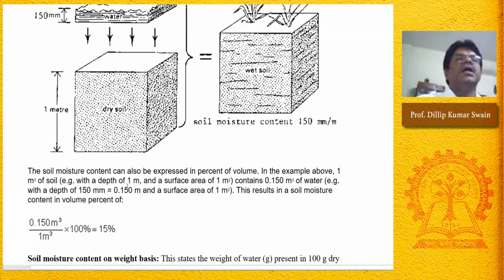So that is how we express the soil moisture content on volume basis. That is either 150 millimeter, or 15 centimeter per meter depth, or 15 percent if the surface area is 1 meter square. That means it contains 0.15 cubic meter of water per cubic meter of the soil profile, which is around 15% water content on volume basis. Is it clear to you?